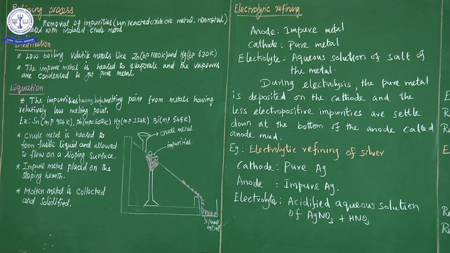Liquation is used to separate impurities having a high melting point from metals having a relatively low melting point. So the metal to be purified must have a low melting point, and the impurities a high melting point. During the liquation process the metal melts at a low temperature and converts to liquid, but the impurities must not melt.